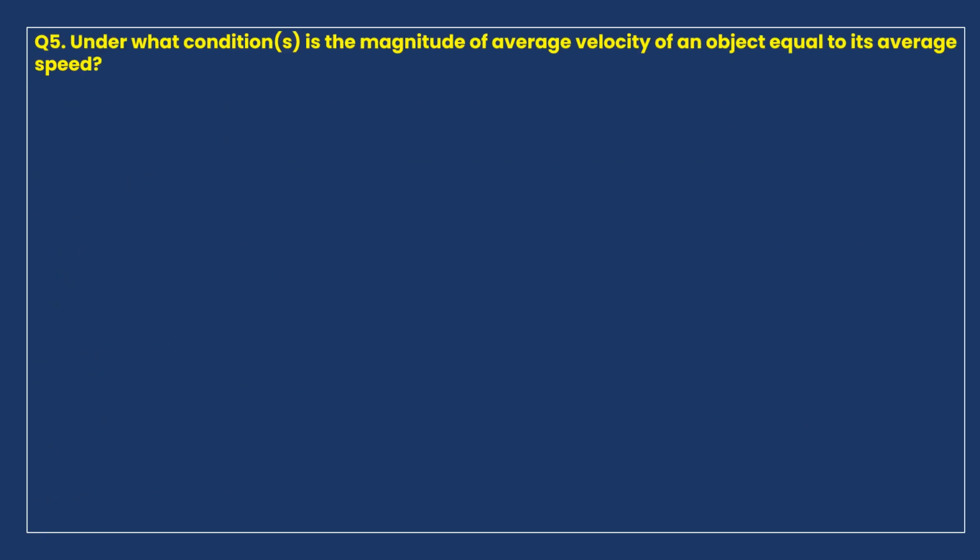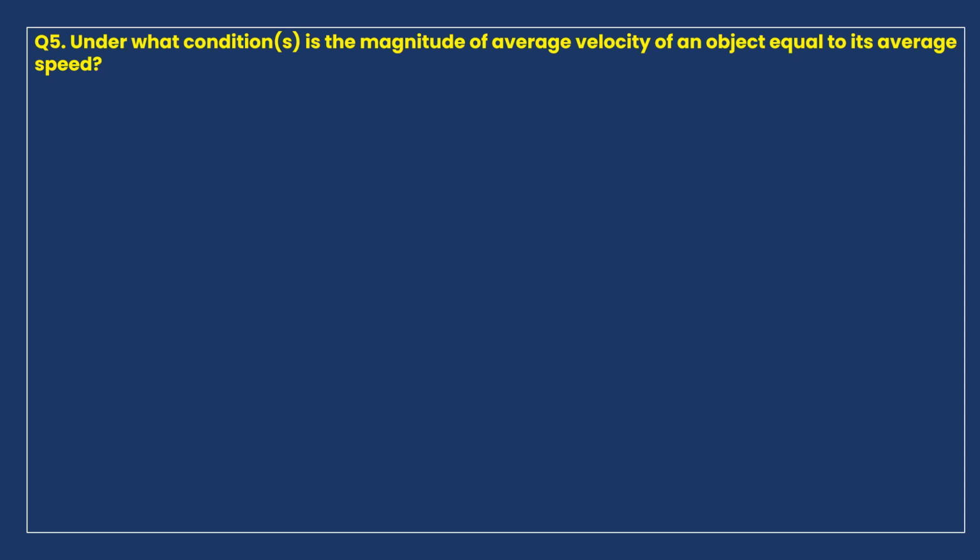Next question. Under what conditions is the magnitude of average velocity of an object equal to its average speed? So here the question is about in which case average velocity is equal to average speed. Is it possible for average velocity to be equal to average speed?